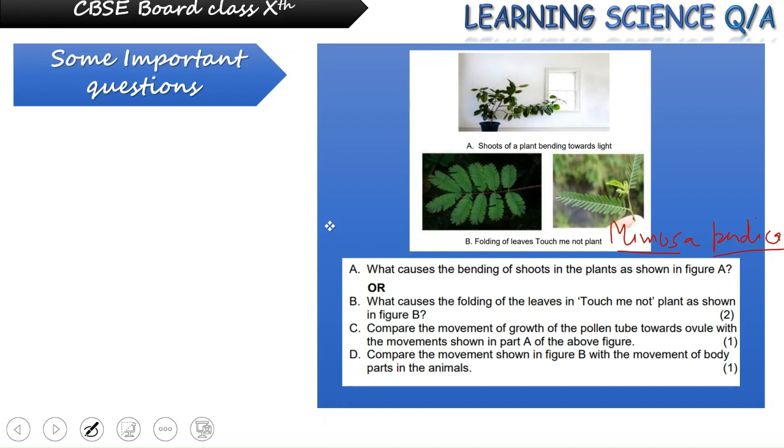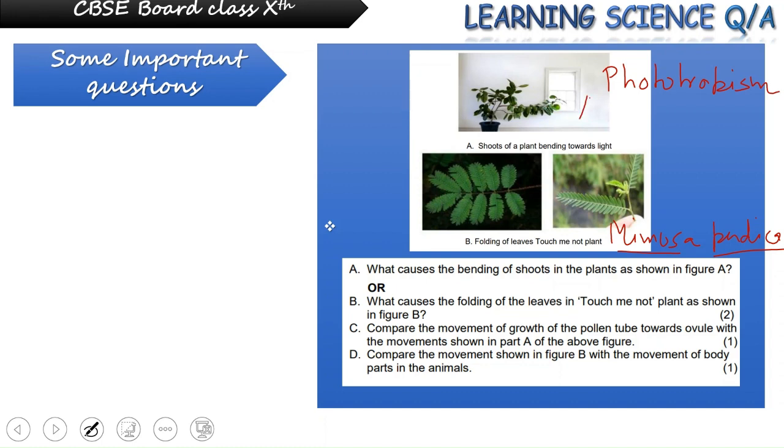So the answer is no. You need to answer either of them, but we are going to take both of these. First one, the bending of a shoot towards the light is phototropism. These all questions are based on the tropic movement. So whenever a shoot is bending towards the light, it is phototropism.